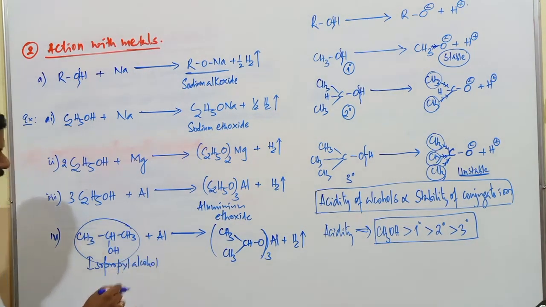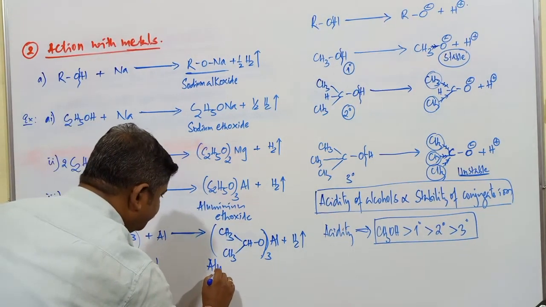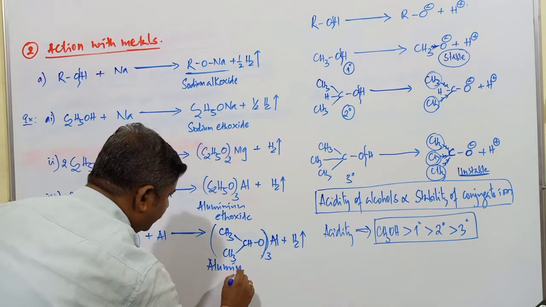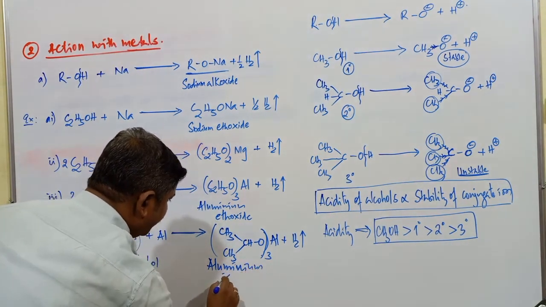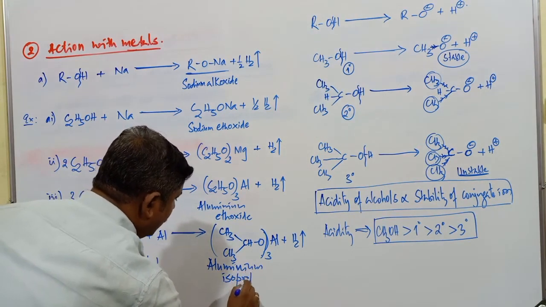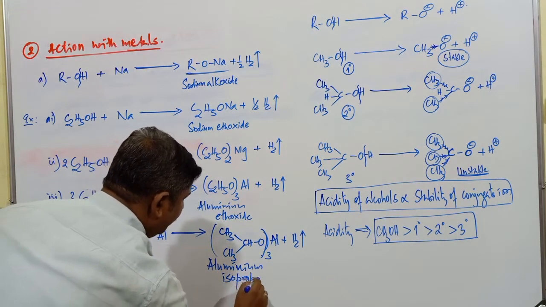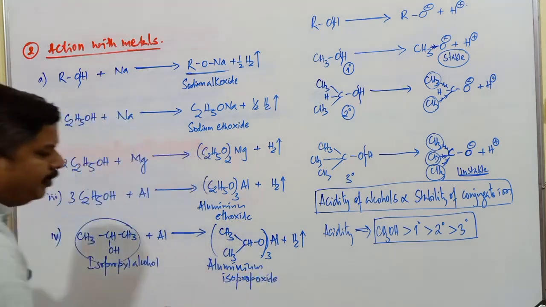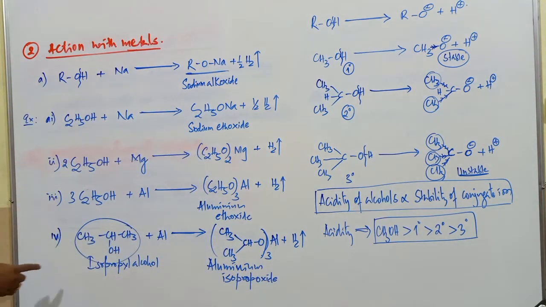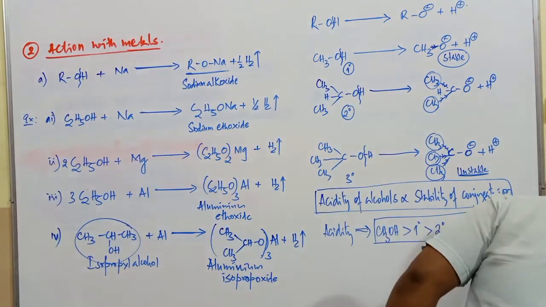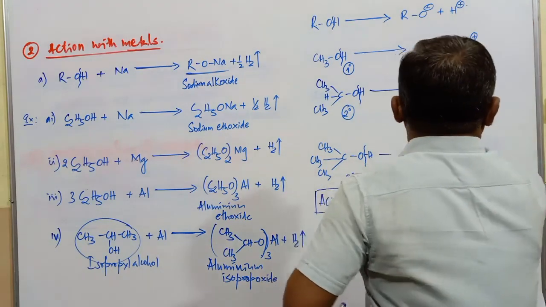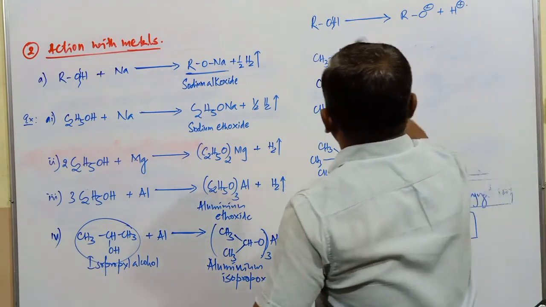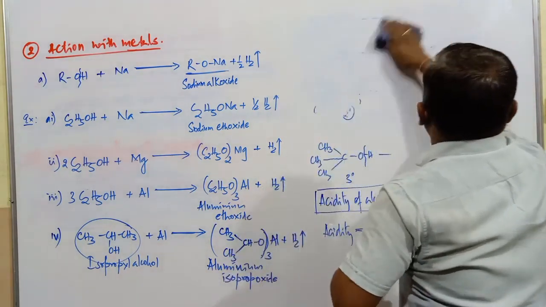What is the product obtained here? Aluminium isopropoxide. That is the compound obtained when isopropyl alcohol reacts with aluminium metal. Like that, various metals react, especially this is applicable for the most active metals.